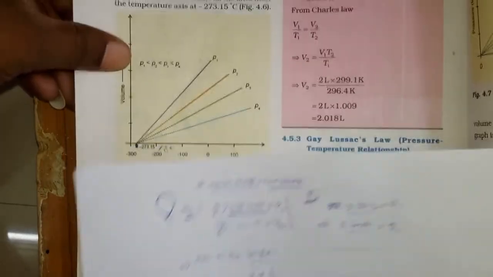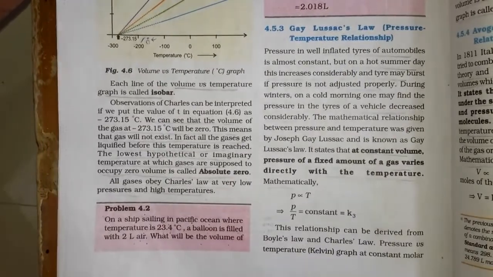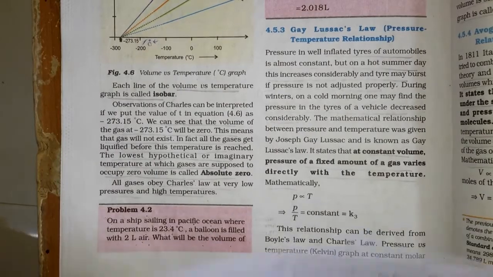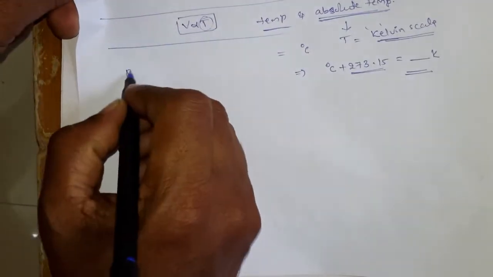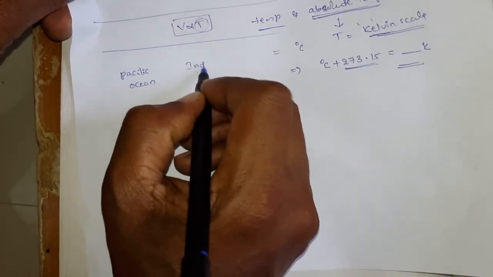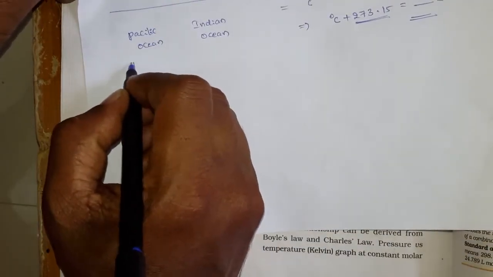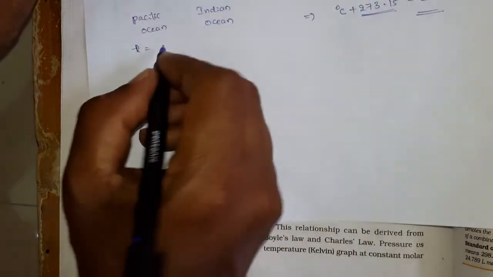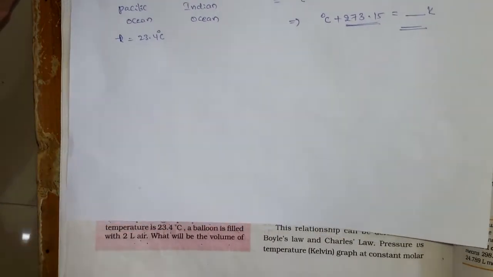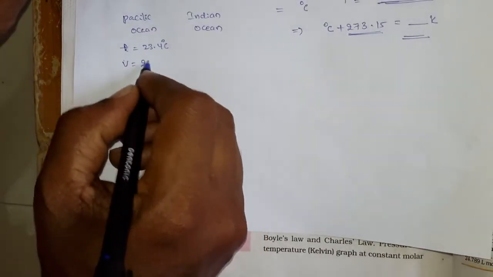So now come to the problem. What is the problem? Here there is a balloon that is filled at the Pacific Ocean. Assume this is the Pacific Ocean, and next is the Indian Ocean, right? So at the Pacific Ocean the temperature is 23.4 degrees centigrade, okay. And what is the volume? The volume filled in the balloon is 2 liters, okay.